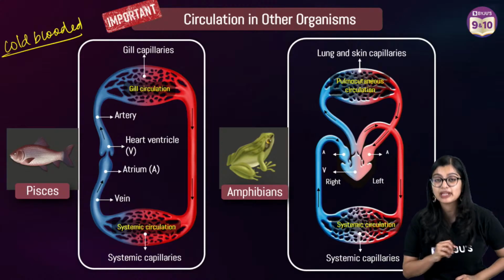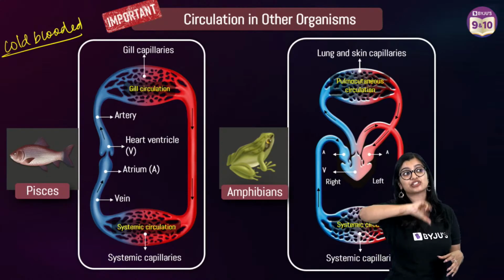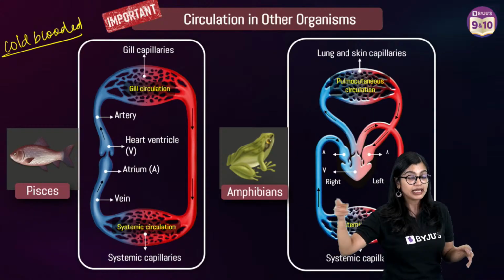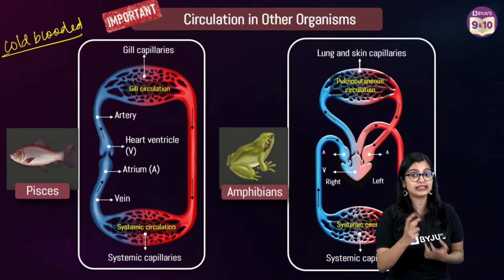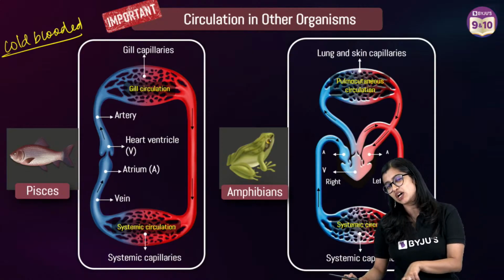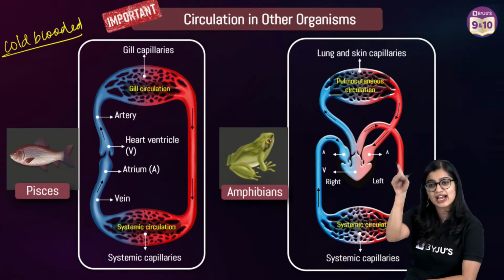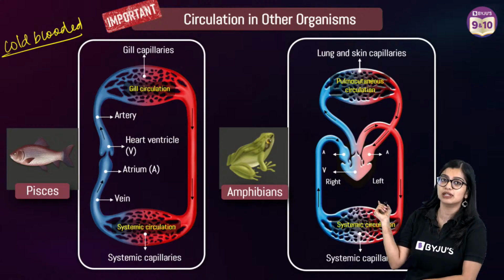What do I mean by cold-blooded? That means their body temperature keeps changing with respect to the surroundings. They don't have a fixed body temperature like us. So their way of circulation is quite different. If you look at Pisces, they have single circulation. They don't have double circulation.